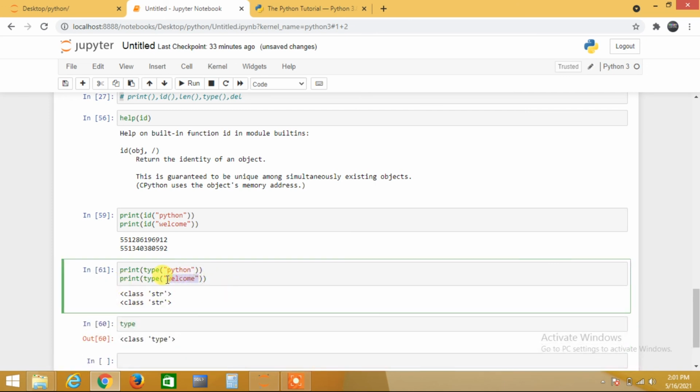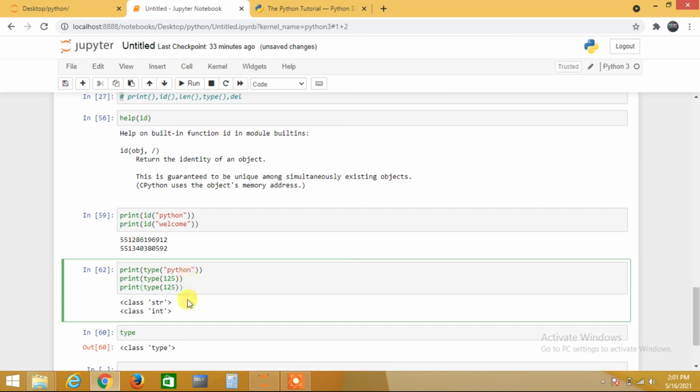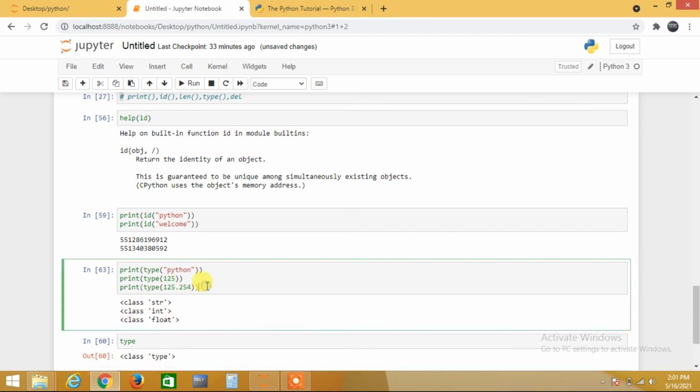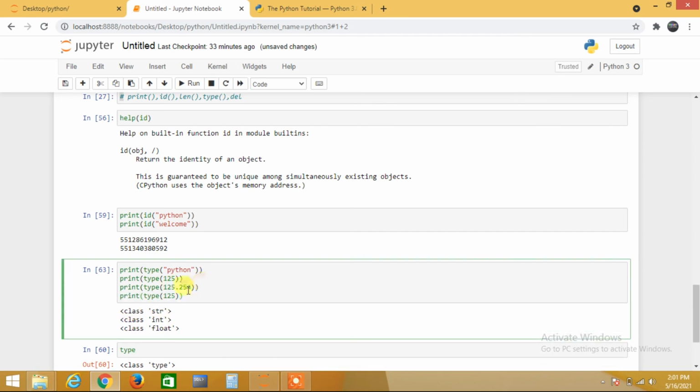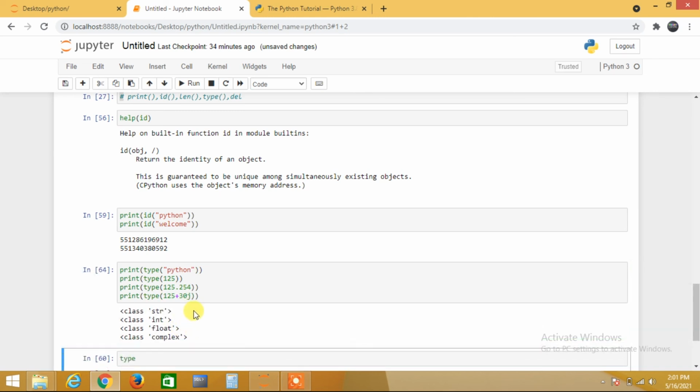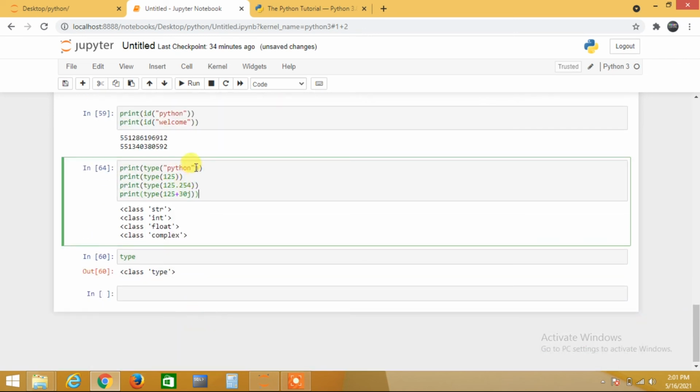If I pass 125 here, I'll get integer. Pass 0.254, I'll get float. Plus 30j, complex. So this is a string I wrote within double quotes, that's why it is telling this is a string. This class type is string.